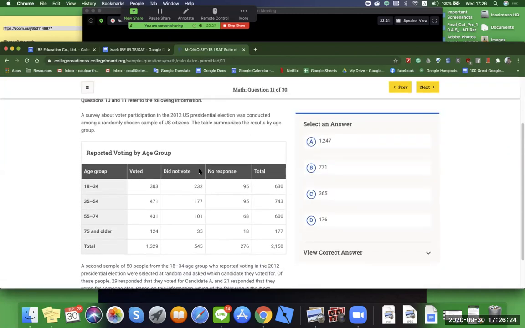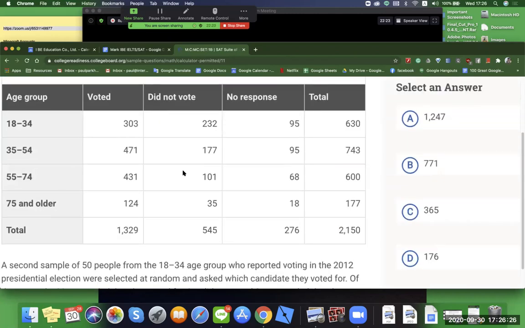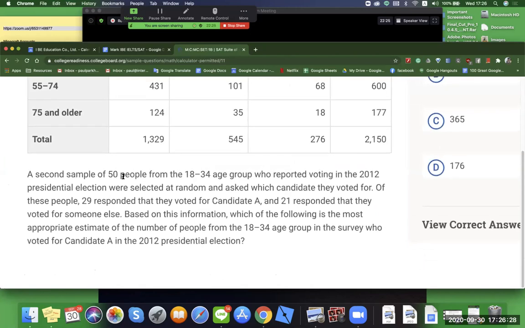Now, same table. A second sample of 50 people from the 18 to 34 age group who reported voting in the 2012 election were selected at random and asked which candidate they voted for.